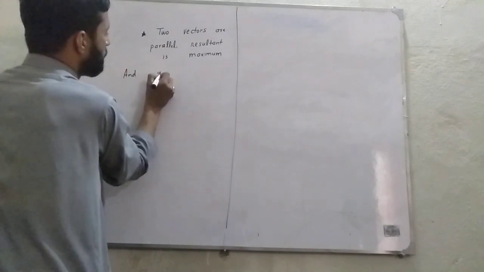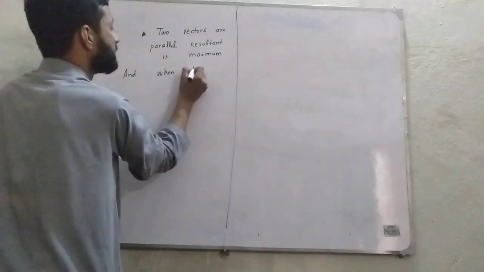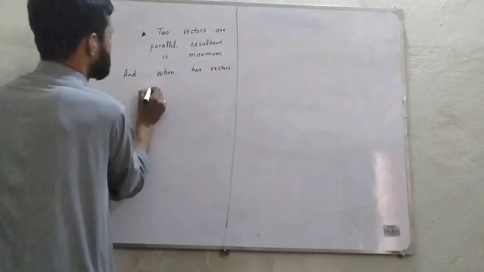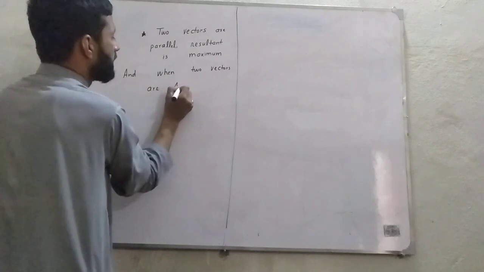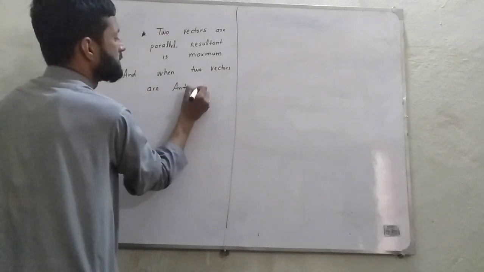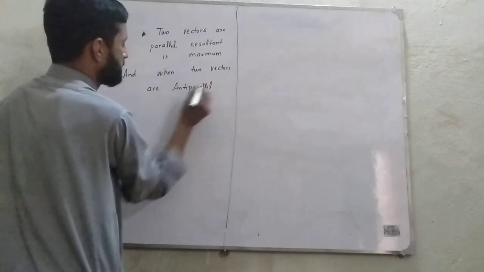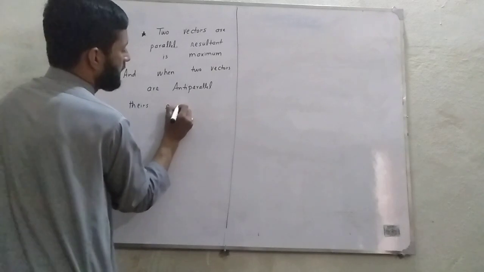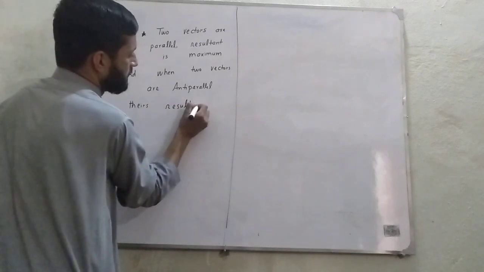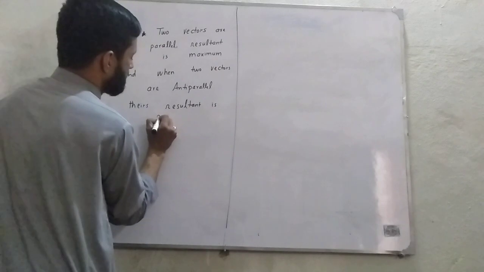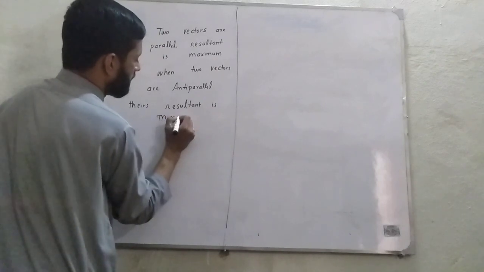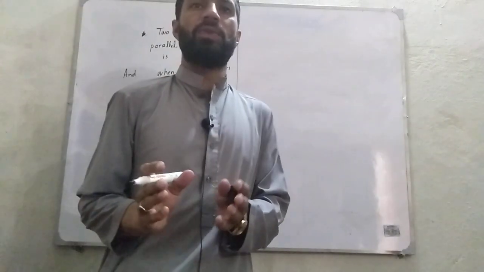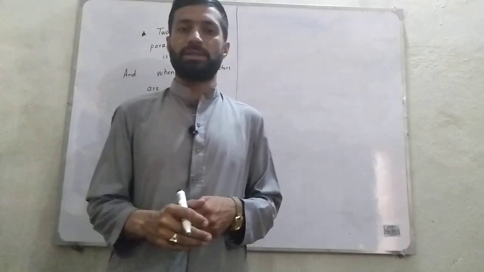And when two vectors are anti-parallel, their resultant is minimum. These are the two facts that are discussed in the vector chapter.